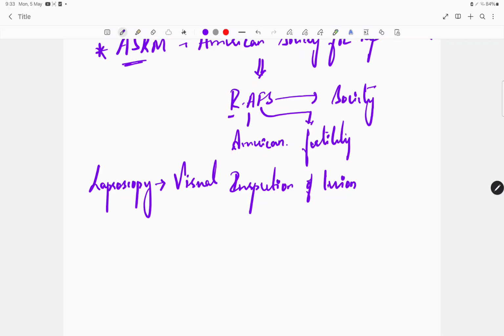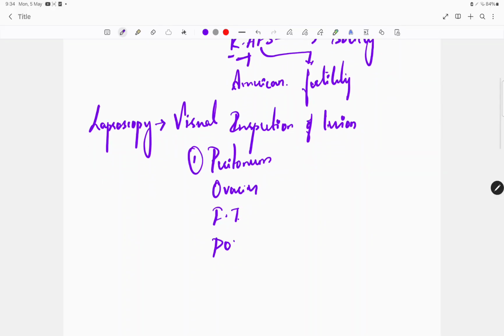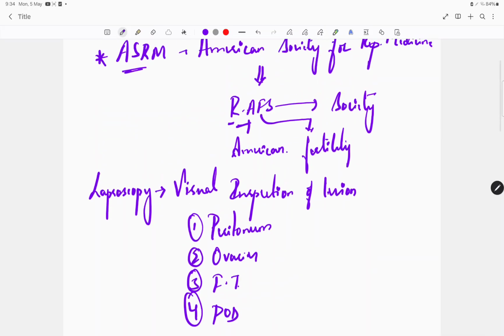Okay, on what structures is this RAFS society classified? Only a few structures they have taken into consideration. First, as I have been telling in the previous video, is the peritoneum. Next is the ovaries, next is the fallopian tubes, and of course the pouch of Douglas. So these are the four structures they have taken into consideration. Based on these four structures, the location of the endometriosis and how extensive it is, they have classified this. This was done a little late, about 1997.